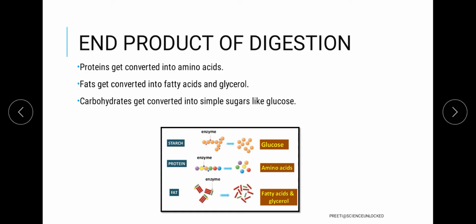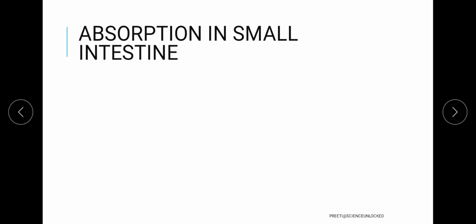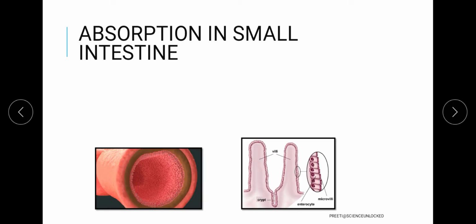Now the next part that we have is the process of absorption in the small intestine. As we have discussed, it is the organ which helps in digestion as well as absorption. So here comes the part of absorption. For the absorption process, the intestine has an additional structure in its lumen, called villi.